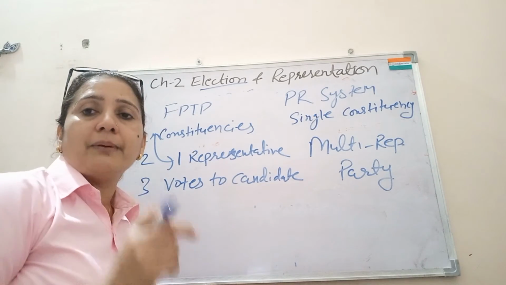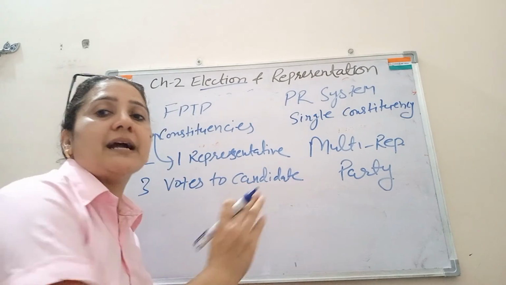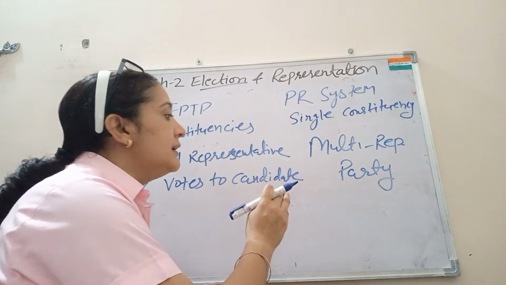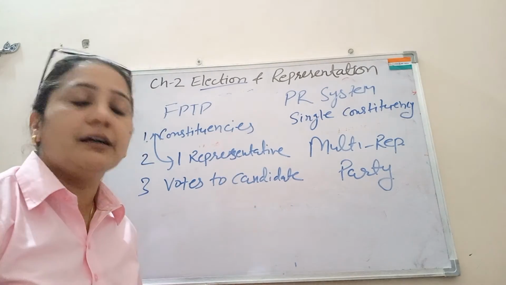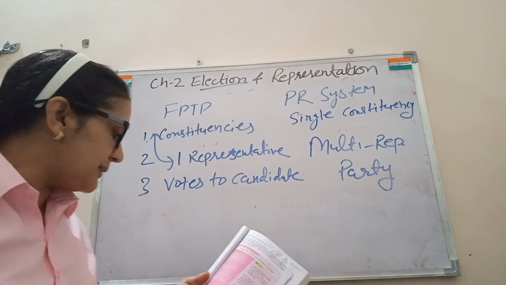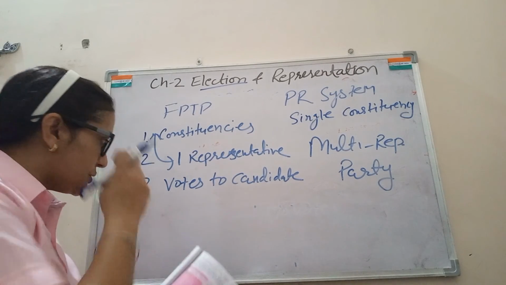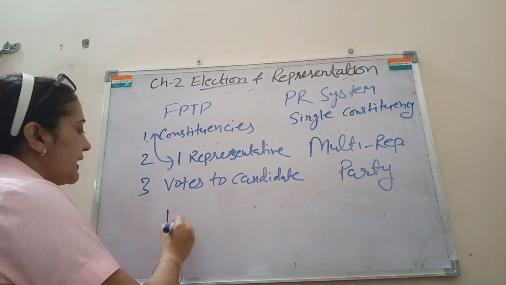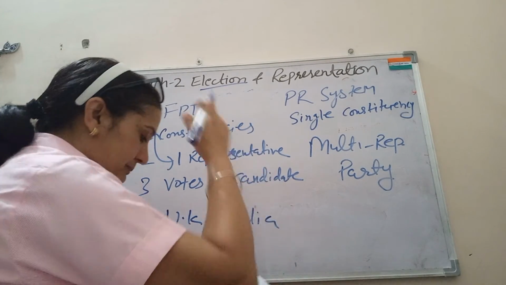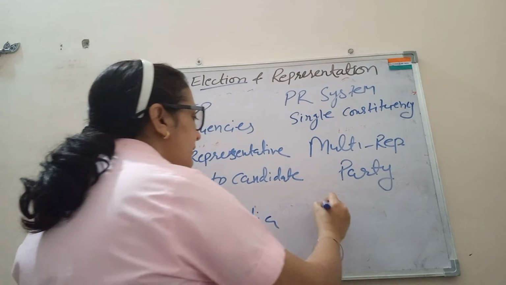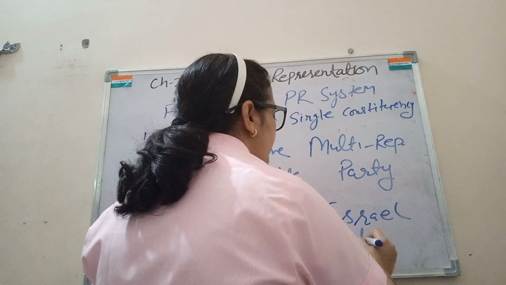If a party gets 15% of the vote, that party will get 15% of the seats or representation in the government. In FPTP the candidate who wins the election may not get a majority. Examples are the UK and India, and for PR the examples are Israel and Netherlands.